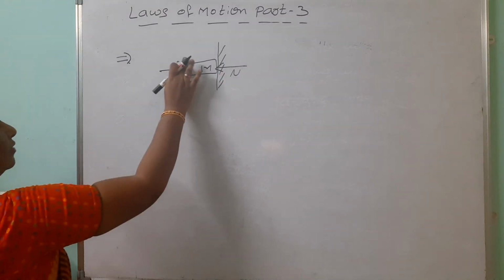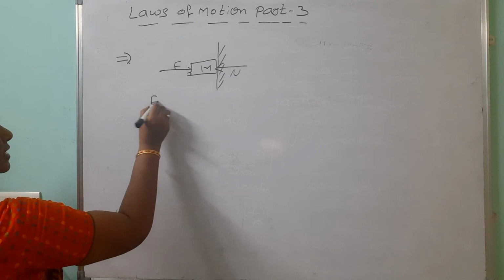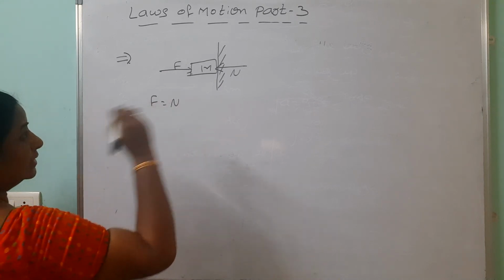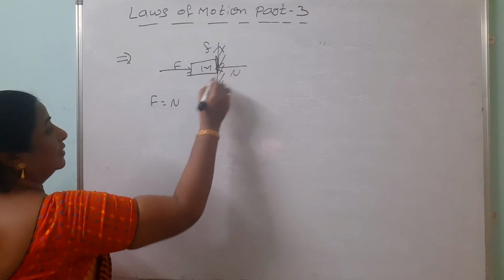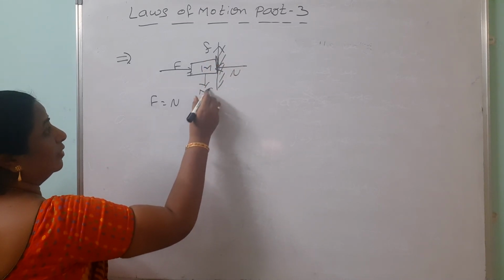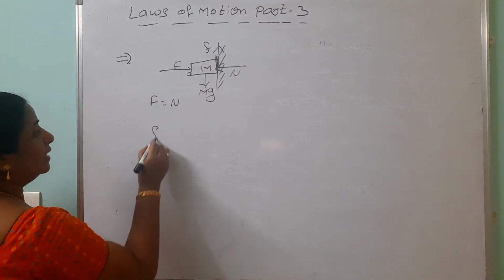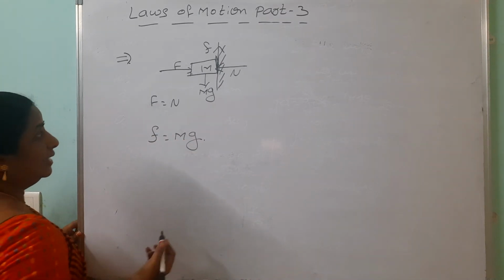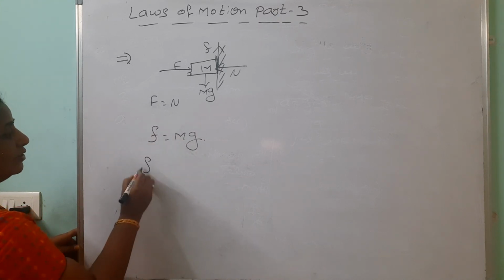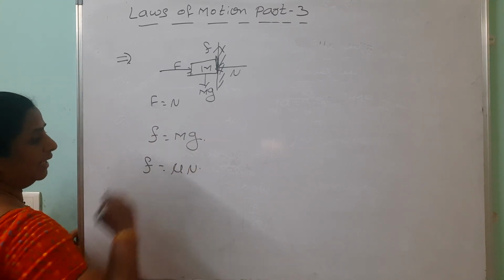So here applied force, F equals how much? And normal reaction. But here friction is acting upwards between the contact surface and weight is acting downwards. If there is no movement, F equals mg. Then instead of F, as usual, you can go through mu into N like that.